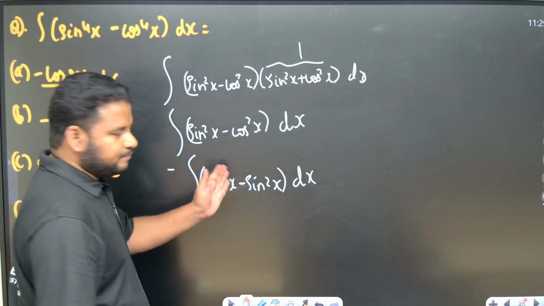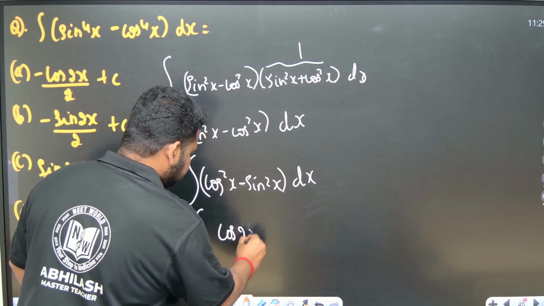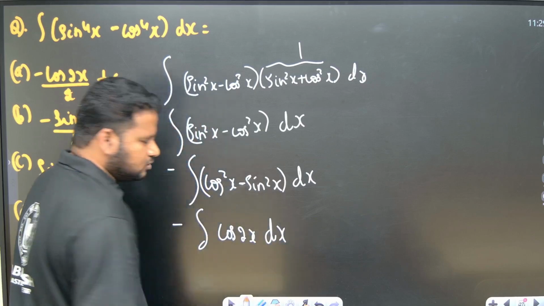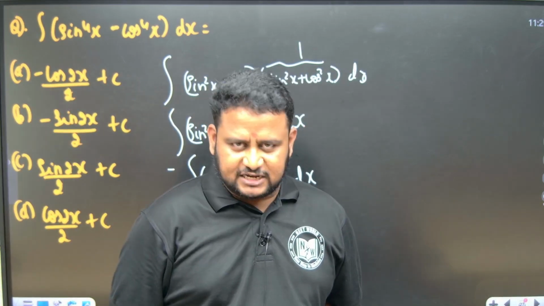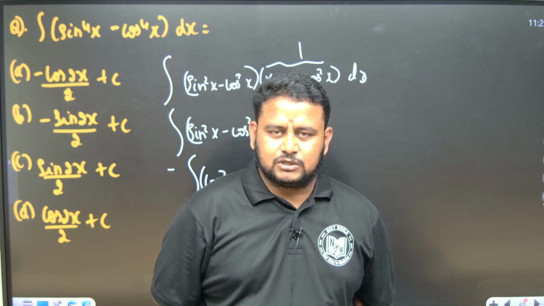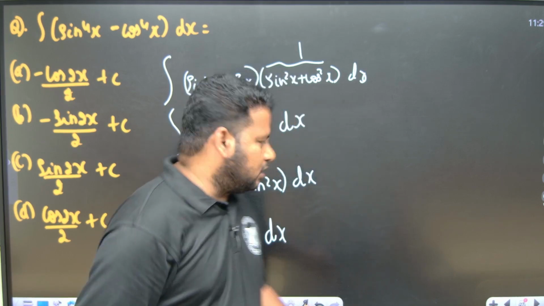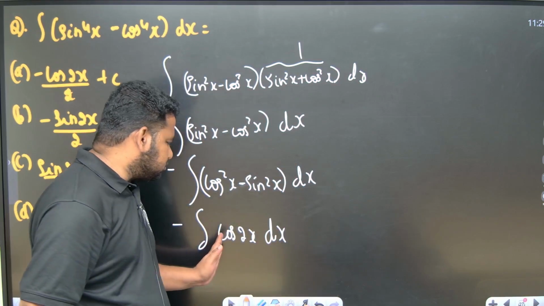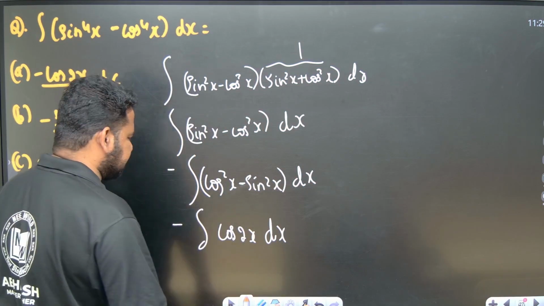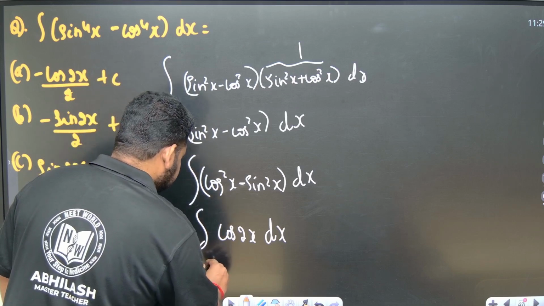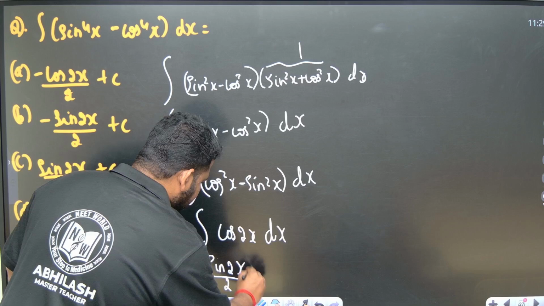But this value is nothing but equal to cos 2x dx. So cos 2x, what is the formula? Sin 2x is 2 sin x cos x. Cos 2x is cos square x minus sin square x, or it is equal to 2 cos square x minus 1, or it is equal to 1 minus 2 sin square x. So cos square x minus sin square x is cos 2x. Integral of cos 2x is nothing but sin 2x by 2, with the minus sign outside, so minus sin 2x by 2 plus c.